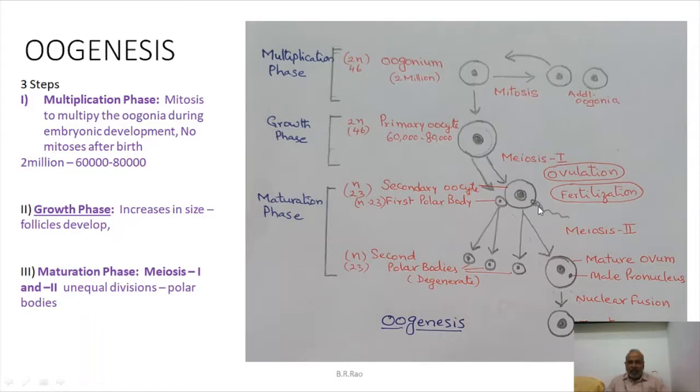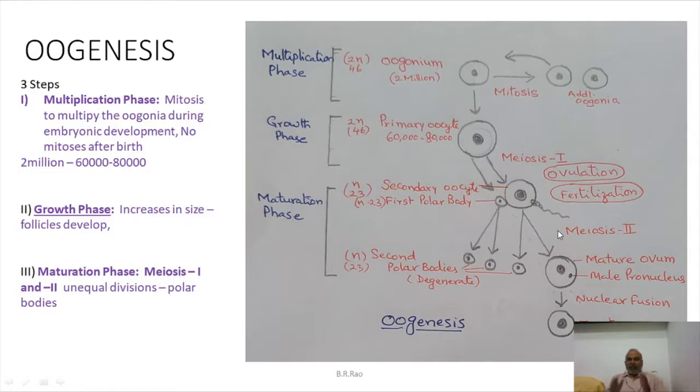Because the sperm is having a proximal centriole, as I mentioned, the secondary oocyte immediately completes meiosis 2. As a result of that, one smaller polar body and a larger ootid or mature ovum is formed. By this time, the first polar body also divides to form two further polar bodies. So after the fertilization, a matured ovum is associated with three polar bodies.